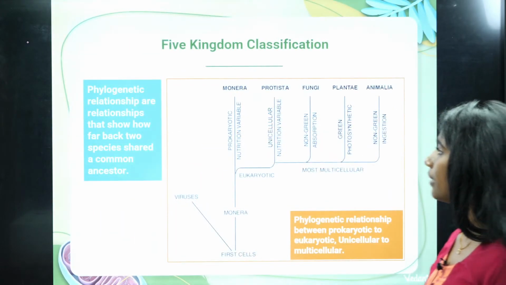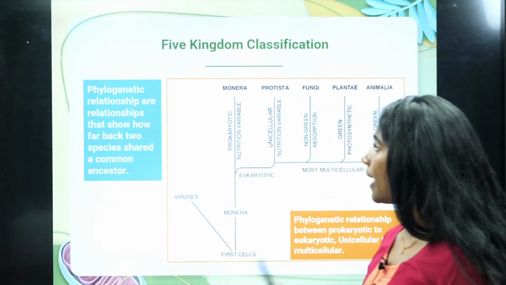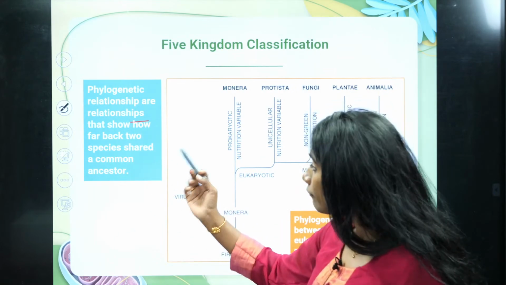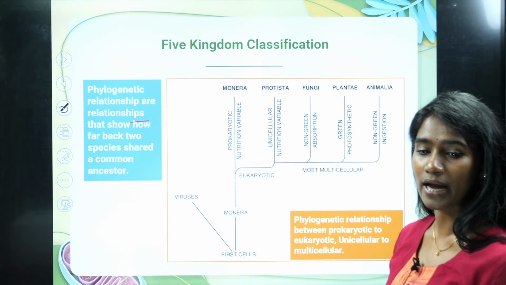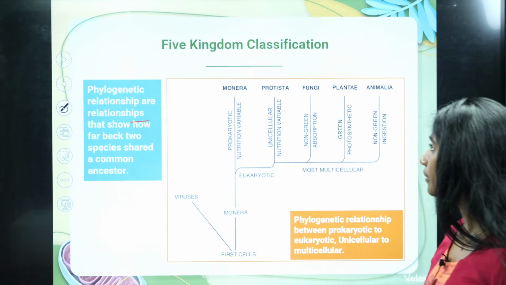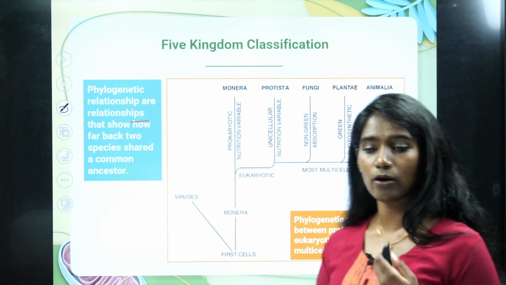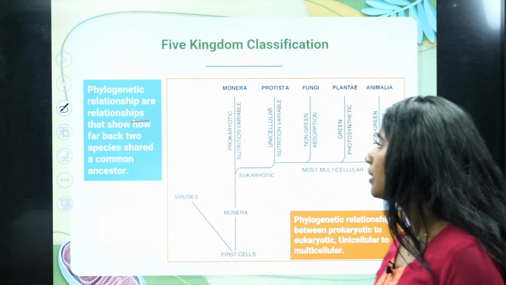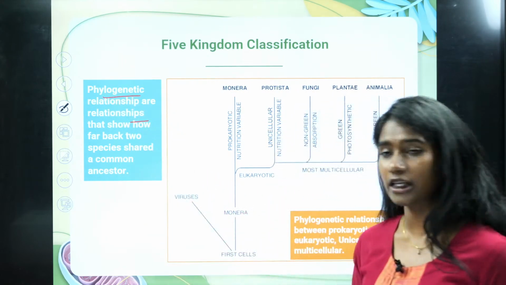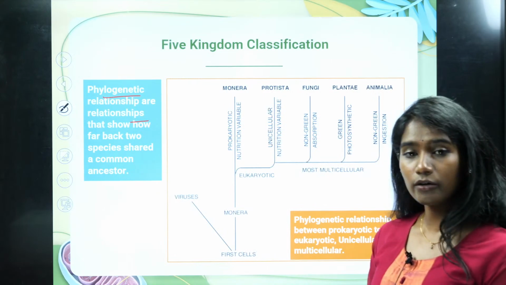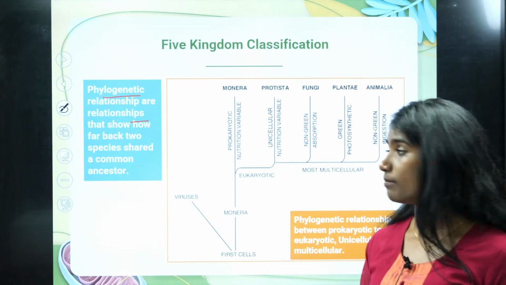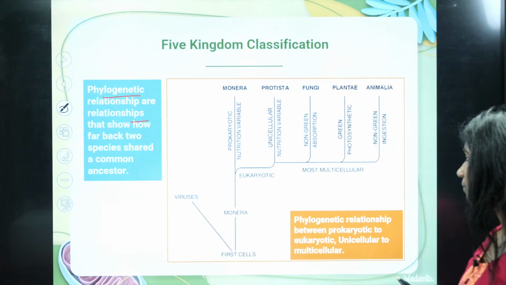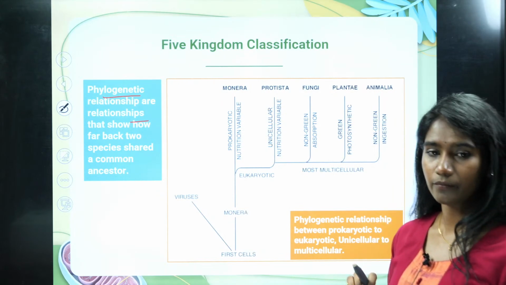Okay, fine. And next, you can see that phylogenetic relations are the relationship that shows how far back two species shared a common ancestor. Like I've already told you, by classifying living organisms, you can also study the evolution of that particular life form, how it has evolved. That is the phylogenetic relationship. How do you define it? The relationship that shows how far back two species shared a common ancestor. That is your phylogenetic relationship.